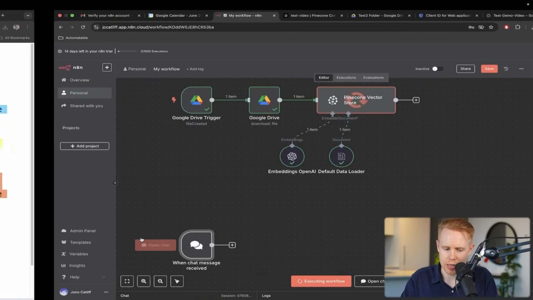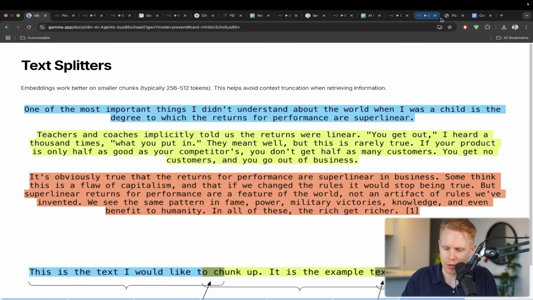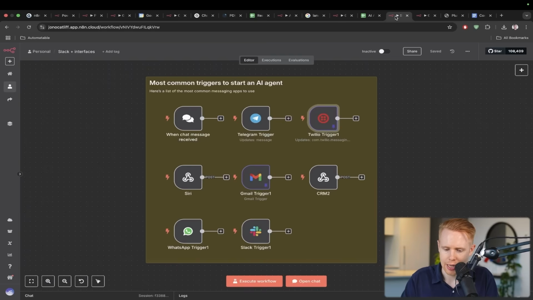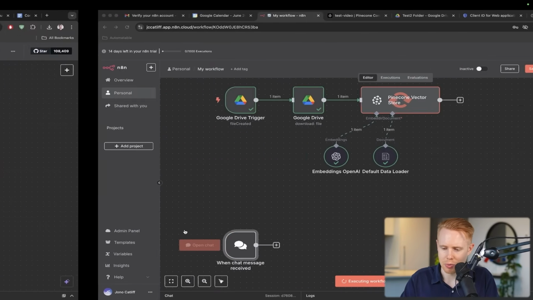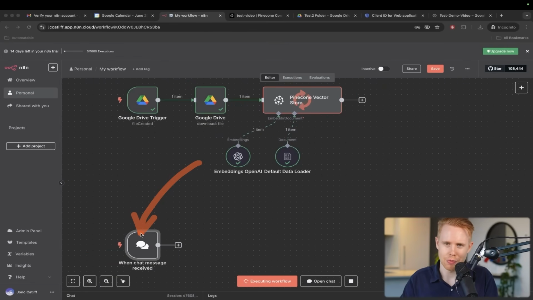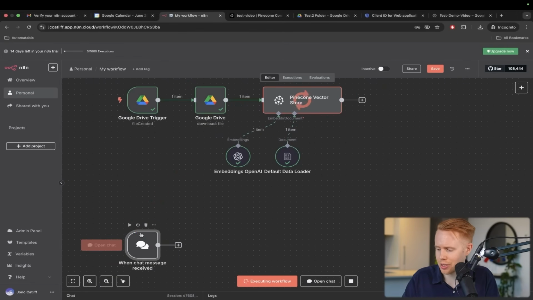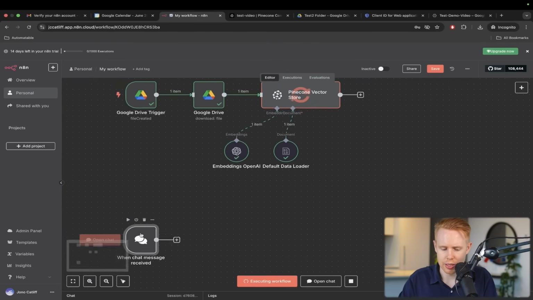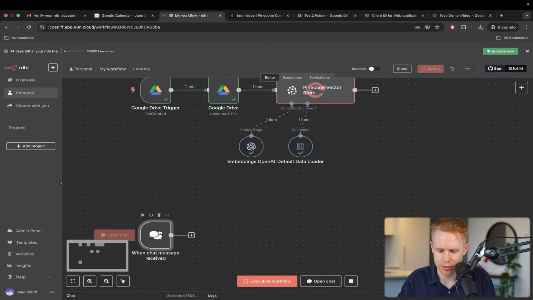And keep in mind, we can swap this out at any point in time. We can swap it out for any of these other triggers like Twilio, Telegram, Siri, Gmail, Slack, WhatsApp. I'm just going to stick with this because we've already talked about how to do it with all these other applications. And we're going to need to reference that data. And so how we're going to do this is we're going to send a message here.